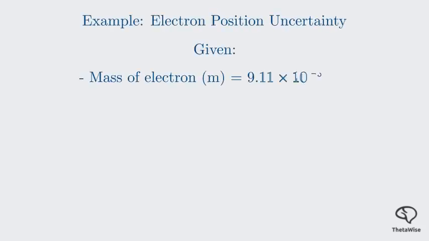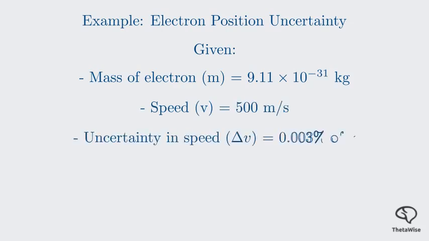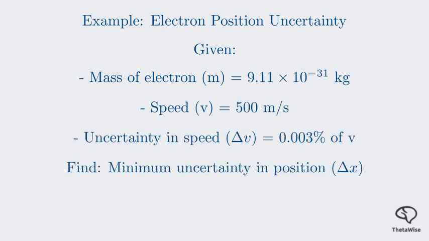Let's look at a quick example to see how this works in practice. We'll calculate the minimum uncertainty in the position of an electron. Let's say we have an electron, which has a mass of about 9.11 times 10 to the negative 31 kilograms. We measure its speed to be 500 meters per second, but our measurement has an uncertainty of 0.003%. Our goal is to find the minimum uncertainty in the electron's position.